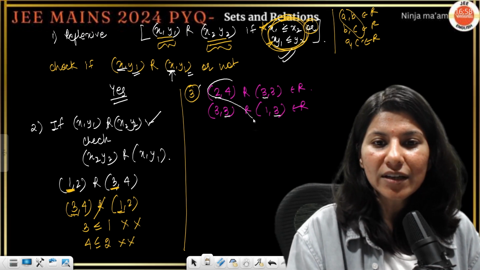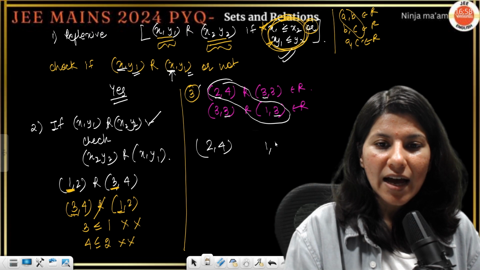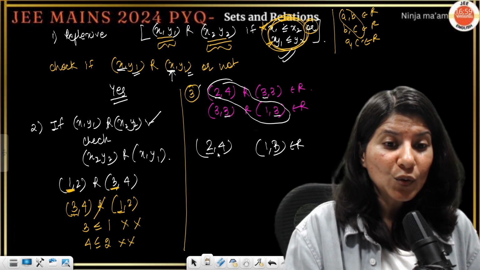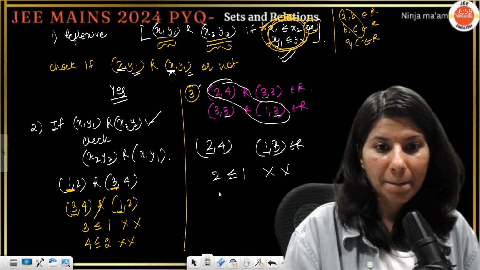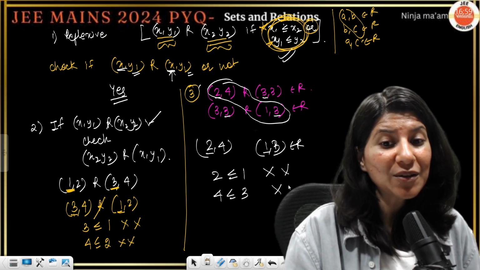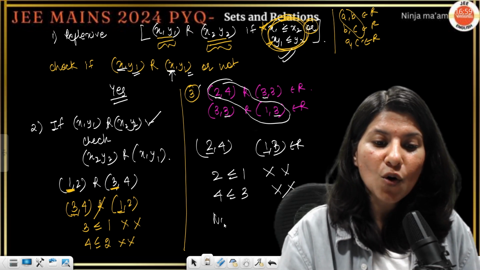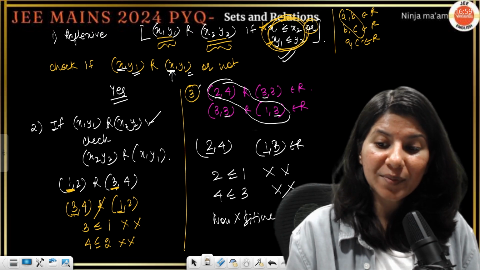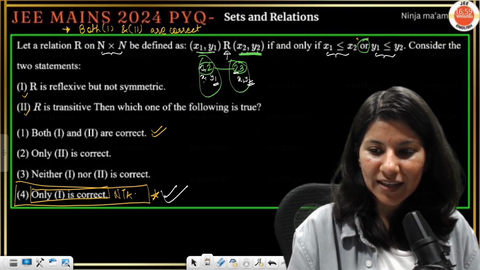Next, now we just need to check whether these two are connected or not. 2 comma 4 and 1 comma 3. Now can you see? 2 and 1, if I check, the 2 should be less than or equal to, not working. 4 should be less than or equal to 3, not working again. So both conditions are not satisfied. That's why it is non-transitive. Okay, so we need to apply our brains in such a way. So that's why option 4 was absolutely right.